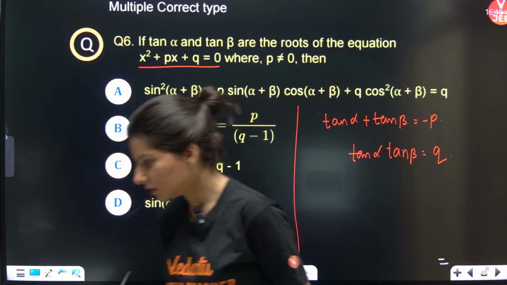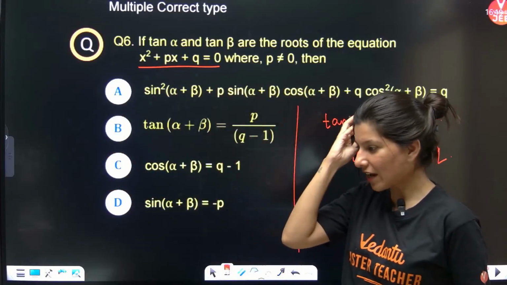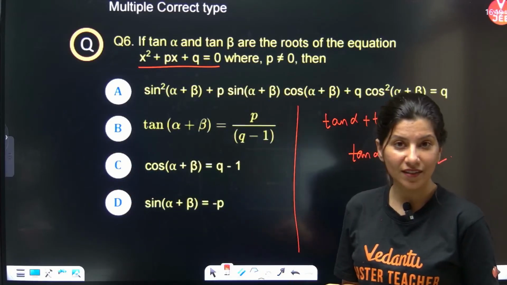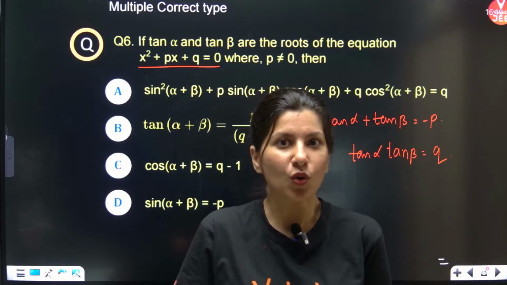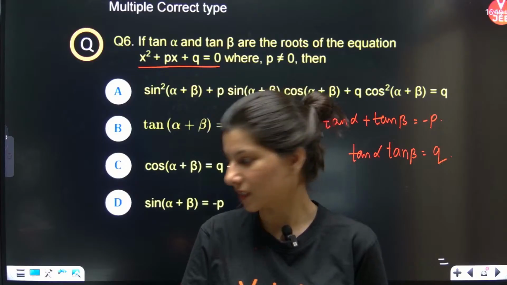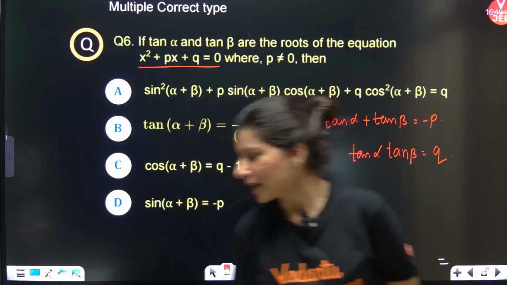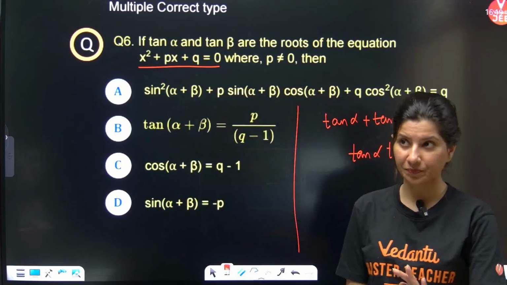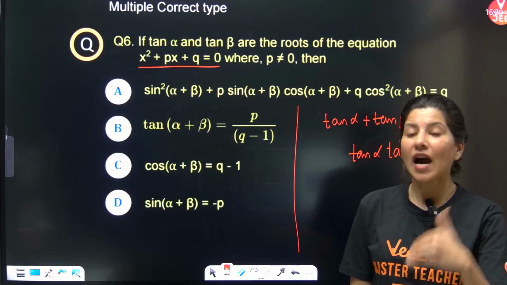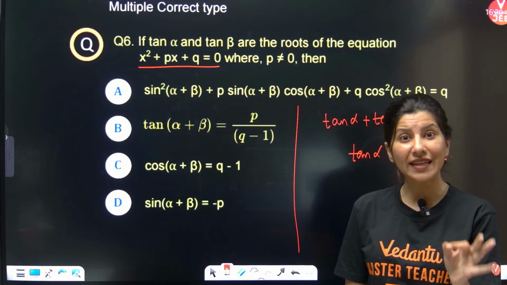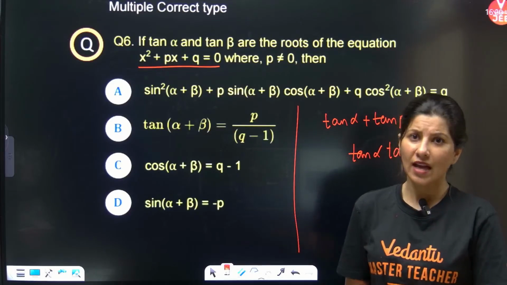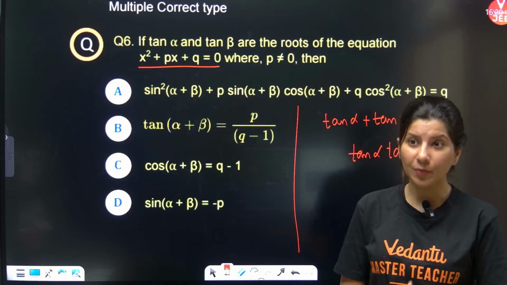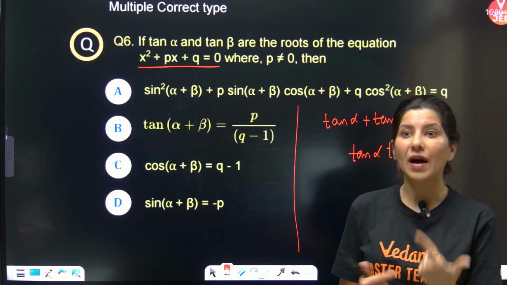If multiple options are correct, we have to select all the options, obviously. But we don't know the pattern of JEE Advanced, and there are chances that you might get partial marking. That means if A, B, C, D, all four are correct, and you write A and B, you get partial credit.